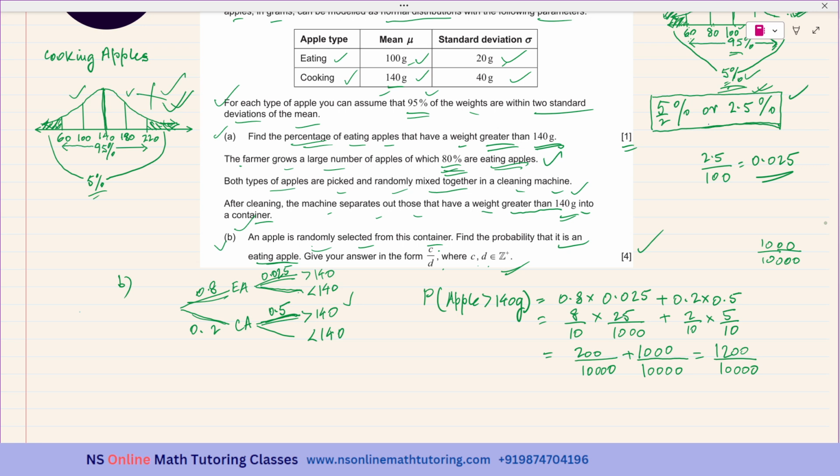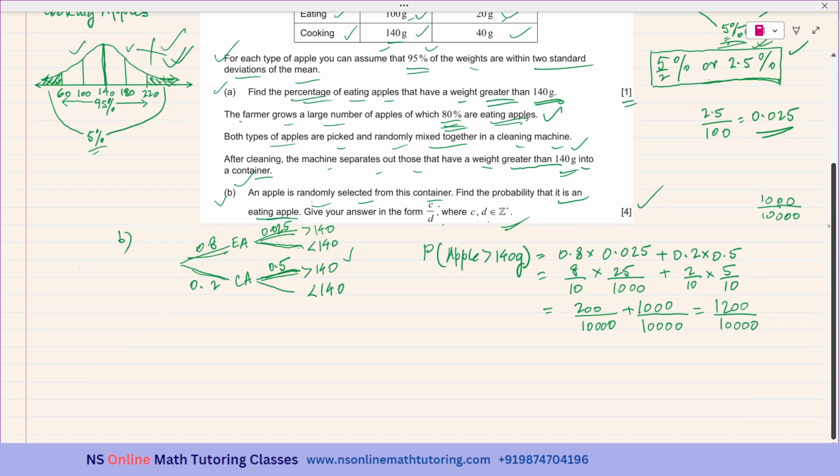And now I have to use the conditional probability formula. It will be probability of having an eating apple weighing more than 140 grams when all the apples are weighing more than 140 grams.